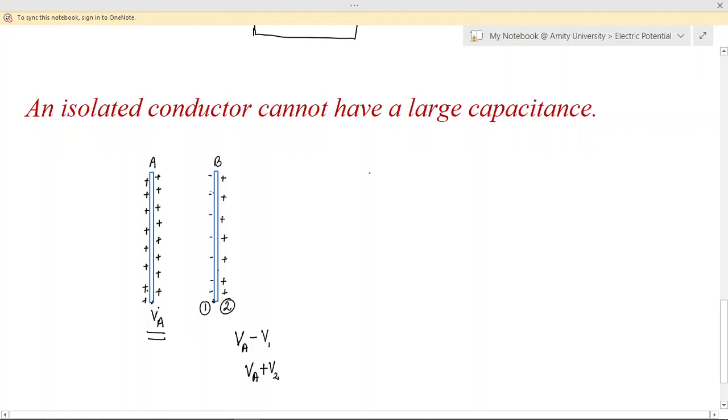Now see what we are doing. So the net effect will be, because of this first face the potential is decreasing, because of the second face the potential is increasing, but anyhow the impact of the first face is more. That is why the net potential of plate A is going to decrease.